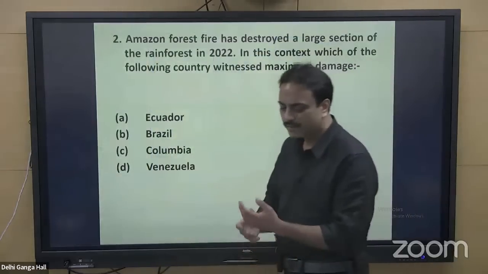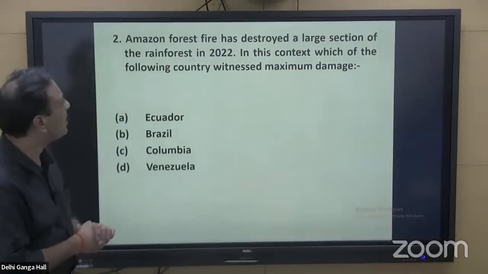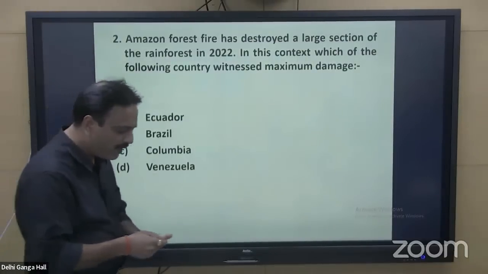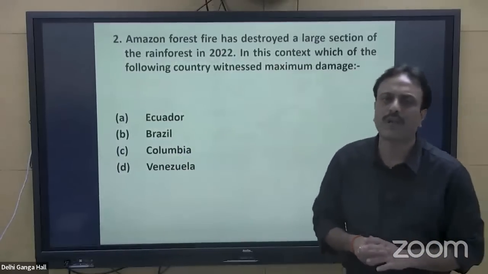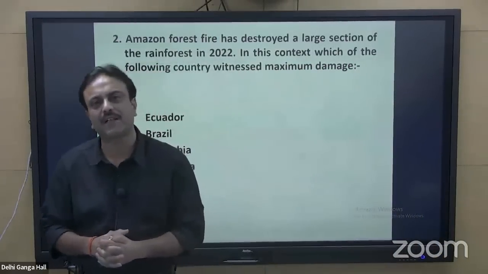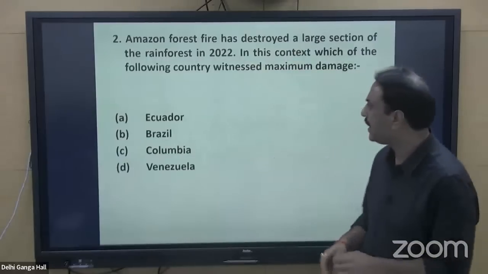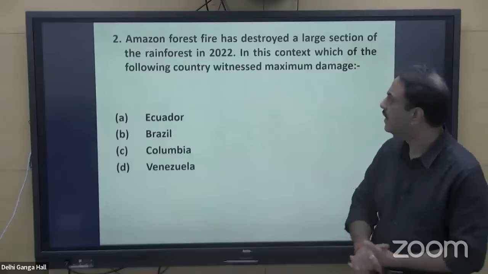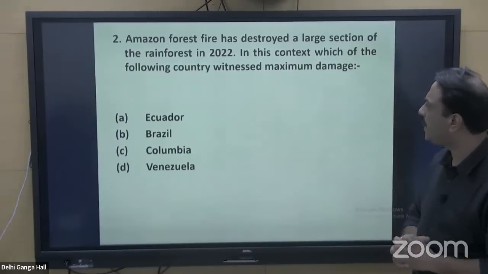Next question. The next question is on Amazon forest. Amazon forest fire has destroyed a large section of the rainforest in 2022. Amazon forest fire was very much in news throughout the year. Hindu paper section on text and context, section on editorial was flooded with the news of Amazon forest fire. It started somewhere in 2021 and it is continuing even to this day. So Amazon forest fire has destroyed a large section of the rainforest in 2022.